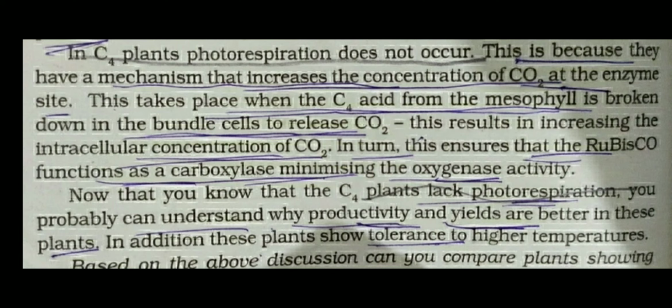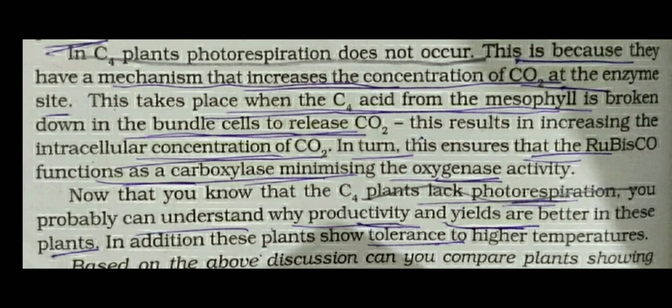In C4 plants photorespiration does not occur because C4 plants have a special mechanism that increases the concentration of CO2 at the enzyme site. In C4 plants there are mesophyll cells and bundle sheath cells.